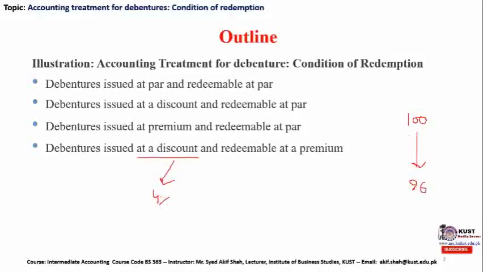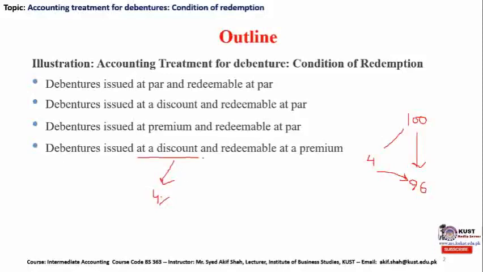You can simply multiply this 4% with the par value and the resultant answer will be rupees 4. So subtract it from your par value and the discounted price available for the investor will be 96.